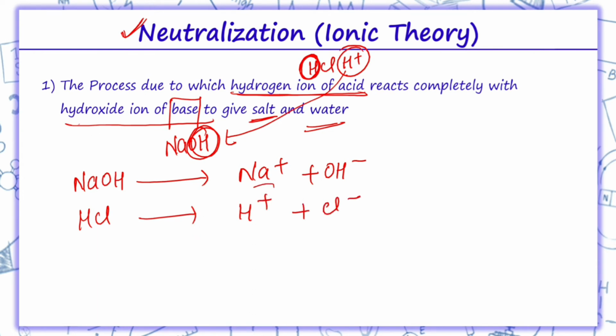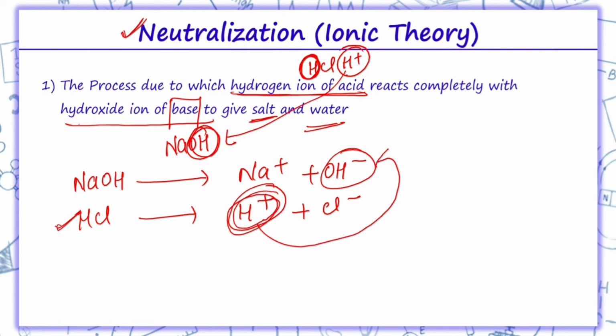Now this H plus and OH minus combine, and we get H2O. So during neutralization, the H plus ion, or we can say proton, from the acid is neutralized by the hydroxide ion from the alkali, and thus a water molecule is formed.